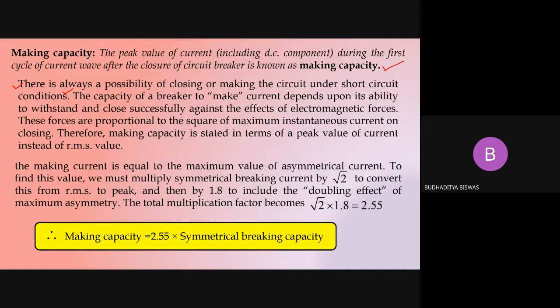No need to clear the fault, automatically the faults die down, they are cleared. So after clearing the fault, if we use a normal circuit breaker, then we need to send some personnel to the circuit breaker. The personnel need to manually or remotely close the contacts of the circuit breaker, then only the power will regain. But it is difficult in the hilly areas or the remote areas, so that's why the auto reclosing feature is there in that type of circuit breaker.